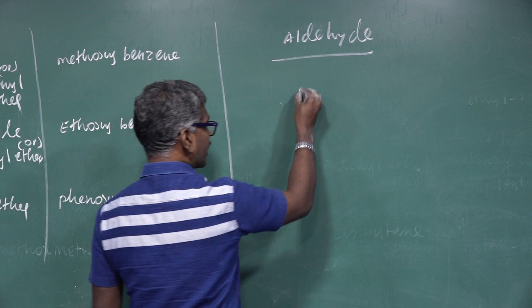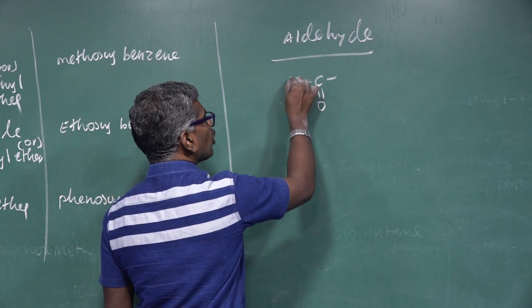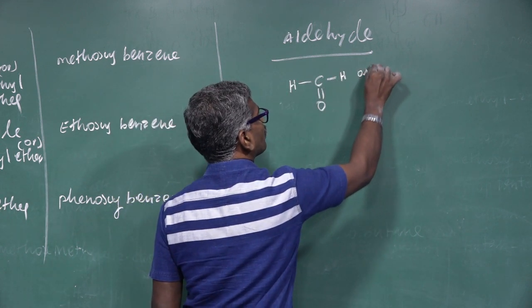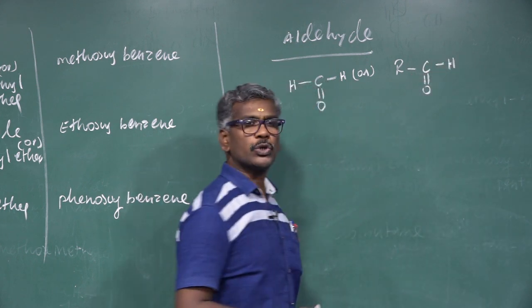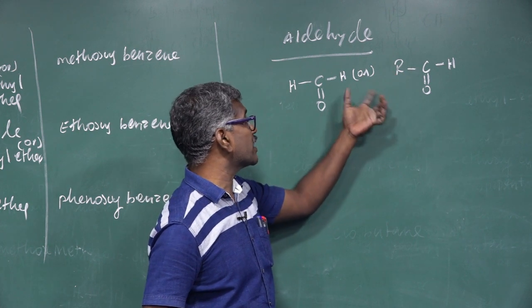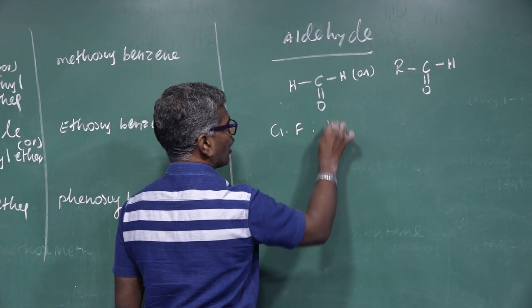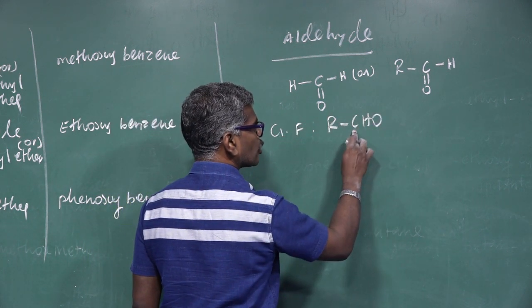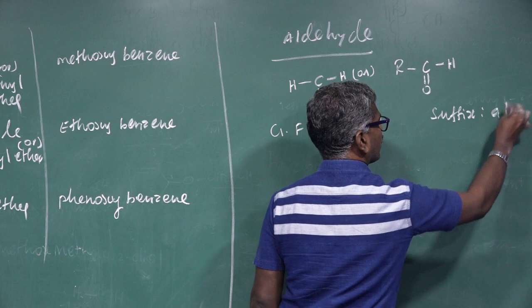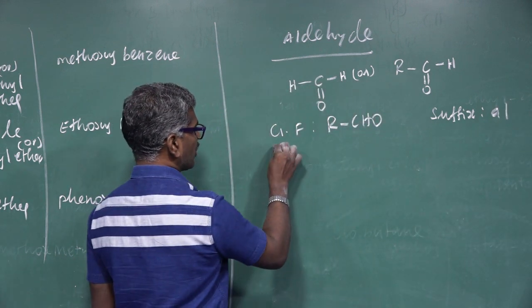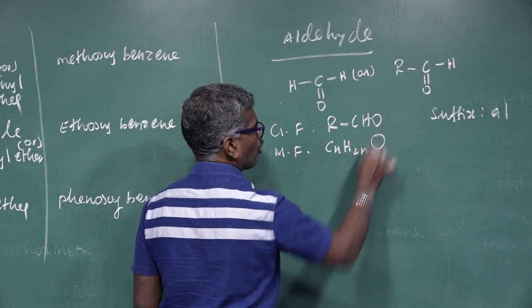What is the definition for aldehyde? A carbonyl group linked on both sides to hydrogen, or a carbonyl group linked to hydrogen and an alkyl group. This is known as the definition for aldehyde. General formula RCHO. Functional group CHO. Suffix AL. Molecular formula CnH2nO.